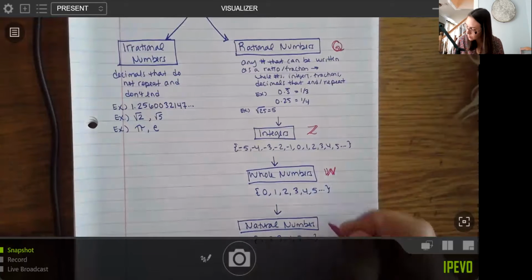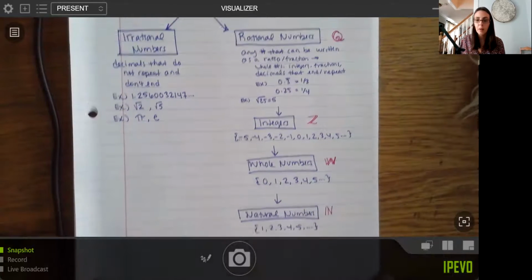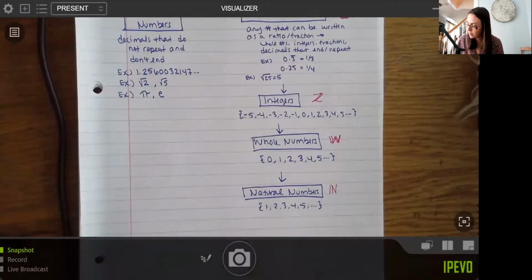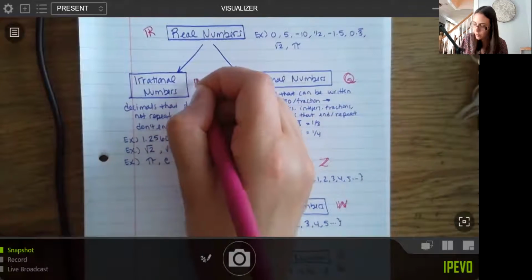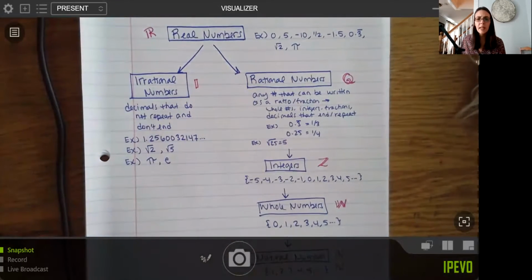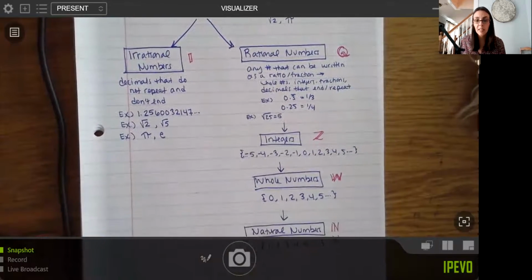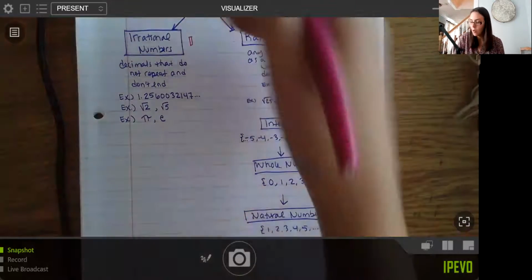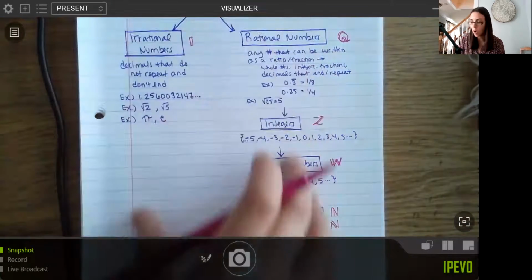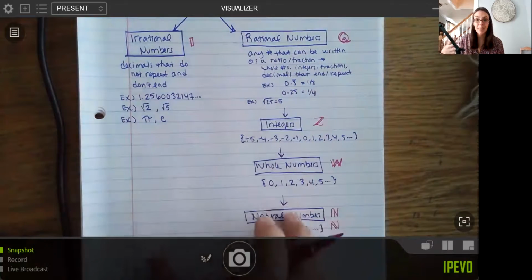Natural numbers, you have that double N outlined. Your book writes it with the double going that way, but you have some sort of double line there. And then your irrational numbers, we do use that kind of double I. So it almost looks like this. If you see any of those notations, they are representing these specific sets of numbers. And what's happening here is we're scaffolding down, and all of these pieces underneath are subsets.